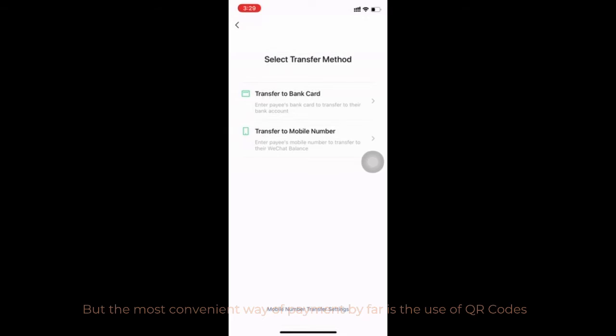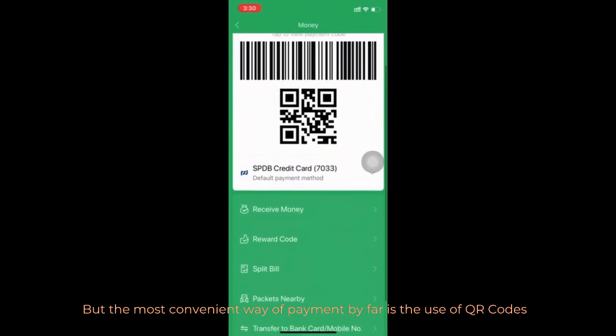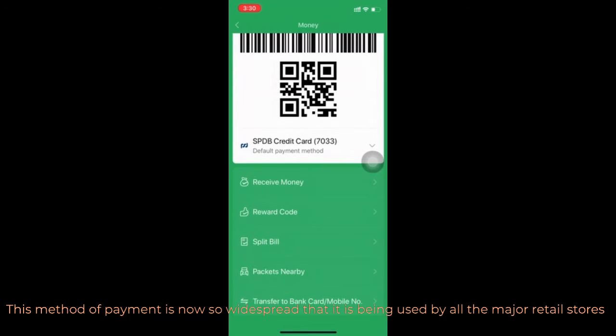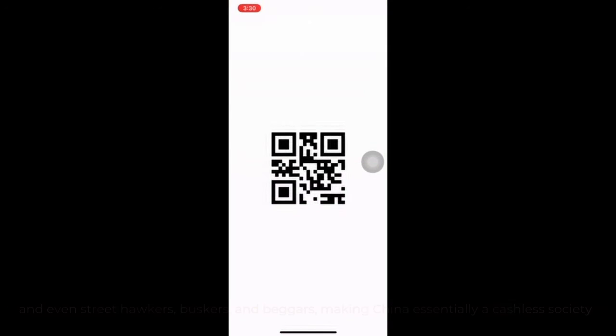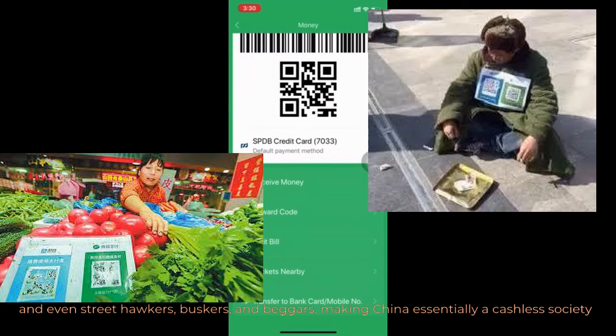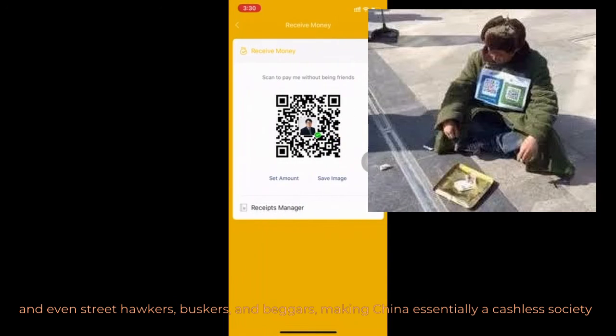But the most convenient way of payment is by far the use of QR codes. This method of payment is now so widespread that it is being used by all the major retail stores and even street hawkers, buskers, and beggars, making China essentially a cashless society.